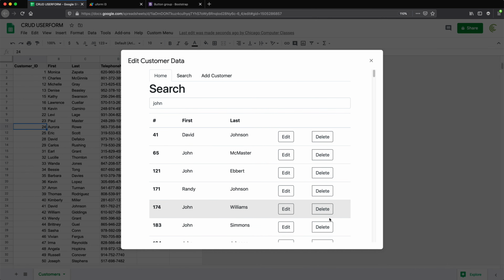This works pretty well. So the next step is going to be to make this edit to work. So we want to be able to click on this edit and get to a form where we can change that person's name, last name, or telephone number. And that's going to be the next video.